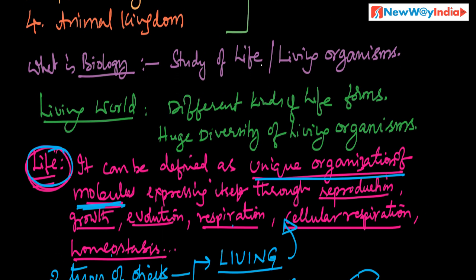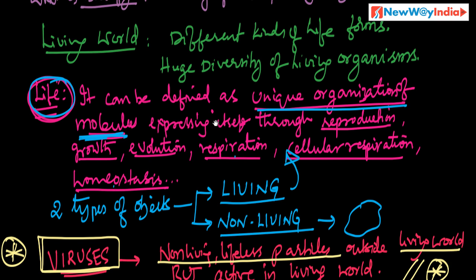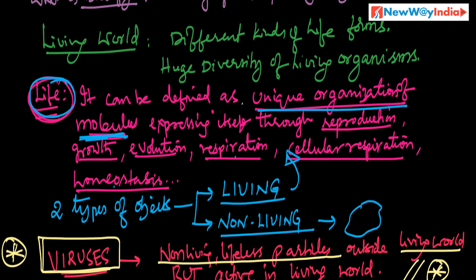Biology is the study of life and living organisms. And what is living world? Different kinds of life forms, huge diversity of living organisms exist, that is called living world. Then what is life? Life can be defined as unique organization of molecules expressing itself through growth, reproduction, evolution, respiration, cellular respiration, homeostasis, etc.